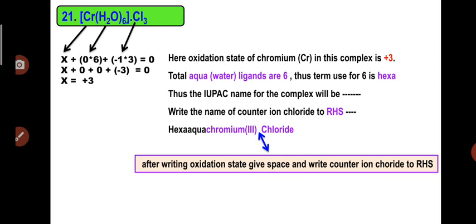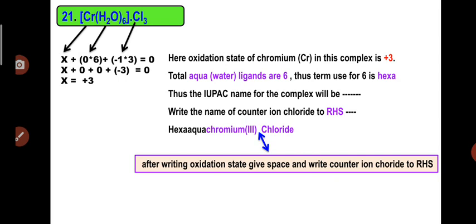Now another example, Cr(H2O)6Cl3. Here again the counter ion is present. I think you are now aware how to find the oxidation state of the central metal atom. So chromium has a +3 oxidation state in this complex. Overall 6 aqua ligands are present, so we will use the term hexa, and write the chloride ion name to the RHS of the complex because it is present on the RHS in the coordination complex.